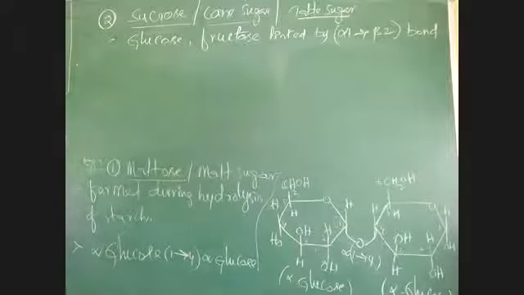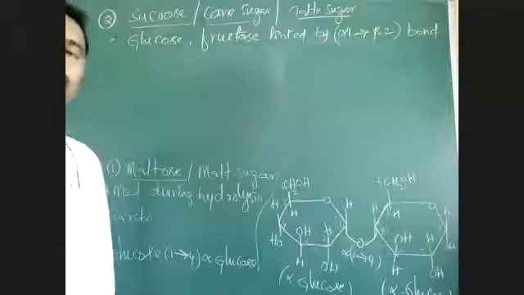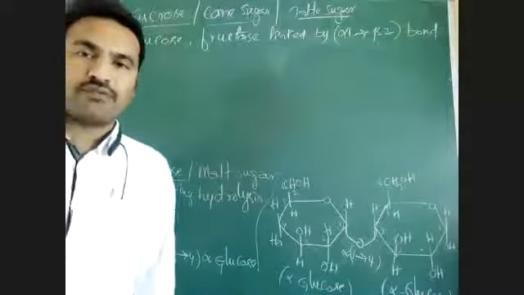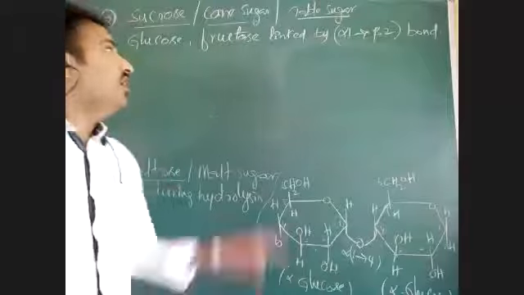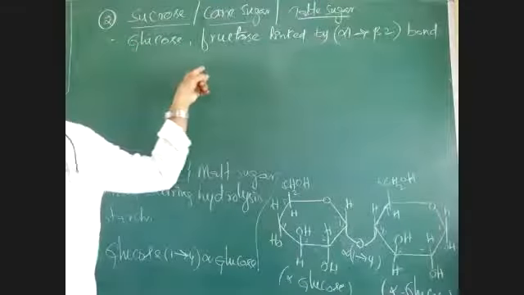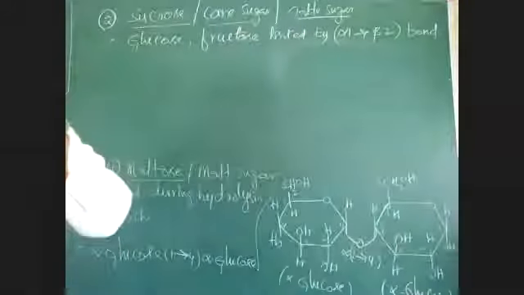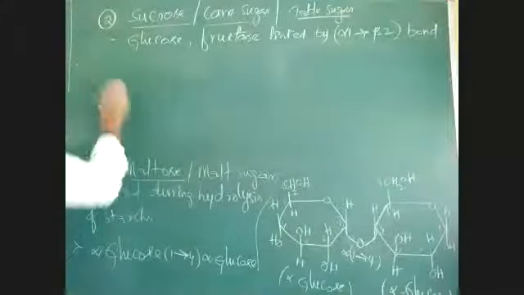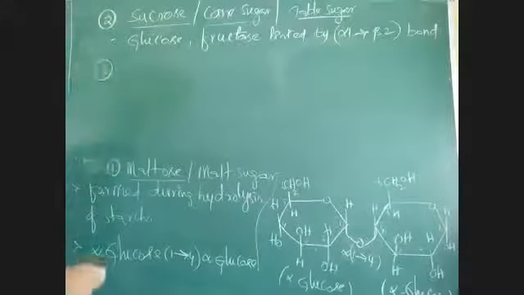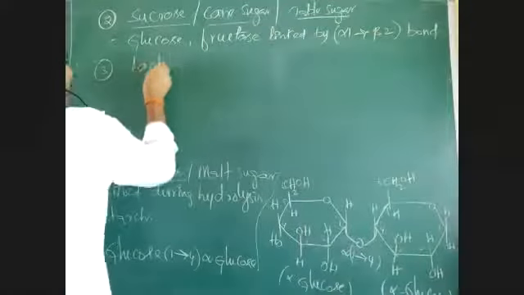Sucrose is formed upon linking of a glucose molecule with a fructose molecule by forming an alpha 1 beta 2 glycosidic linkage. What is sugar? Its content: what are the monosaccharides and the type of bond? That is enough. Here structure is not needed, though in chemistry you may need the structure. Sucrose, then lactose.